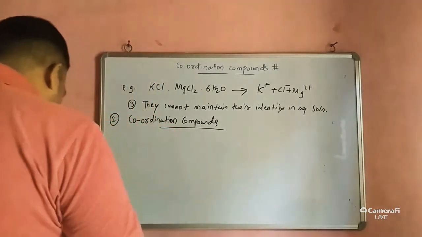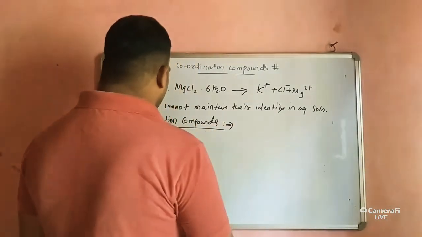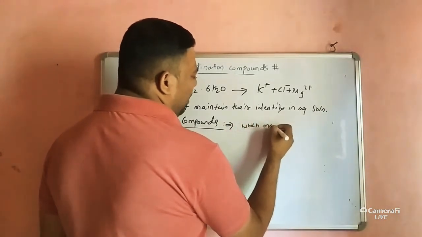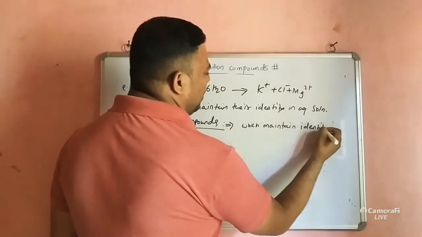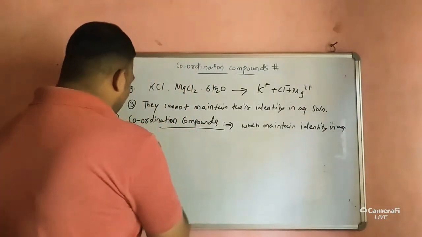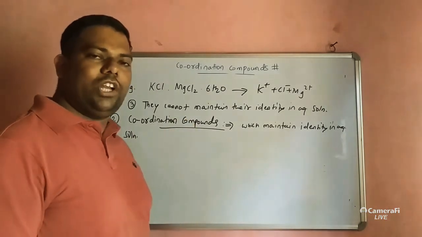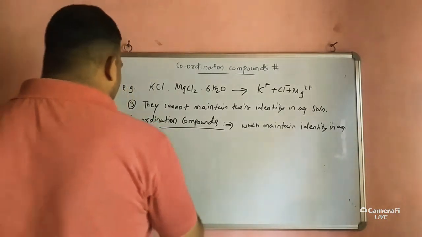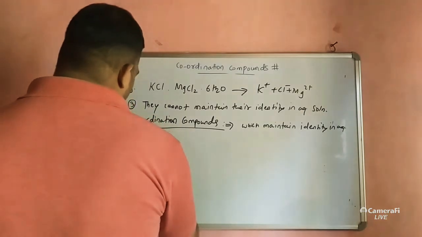These are the compounds which maintain their identity in aqueous solution. How do they maintain identity in aqueous solution? Because they do not completely dissociate into ions in water. So you may write as a first property, they do not dissociate completely in aqueous solution.